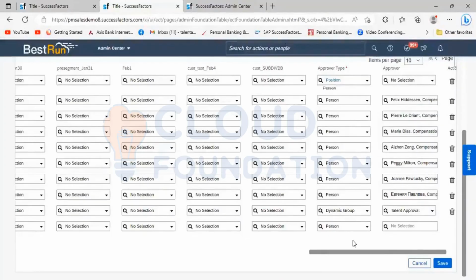Suppose two users have been designated under the same rule and can be part of a dynamic rule. In that case, we can go under the dynamic rule and create a dynamic group. In the dynamic group, we can keep both the users, which will act as a dynamic rule. Suppose for the compensation specialist for a particular country, we have two users who have been designated at the same level.